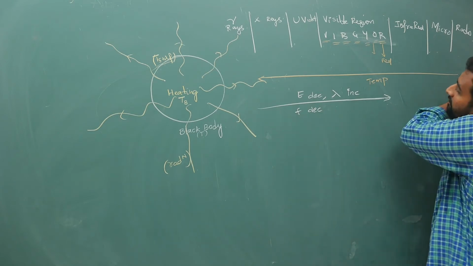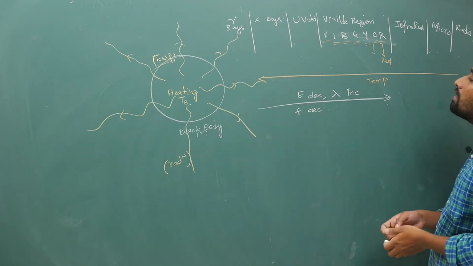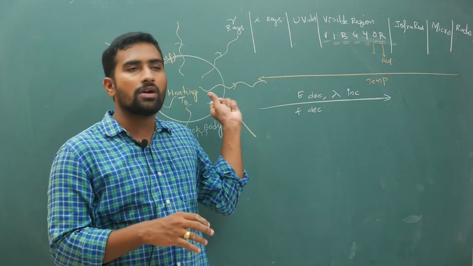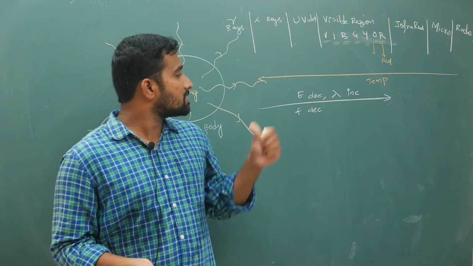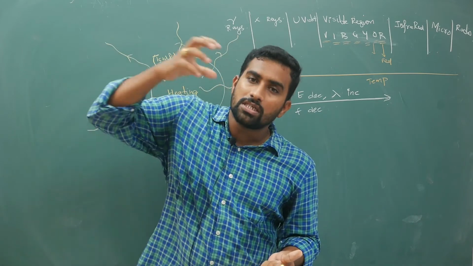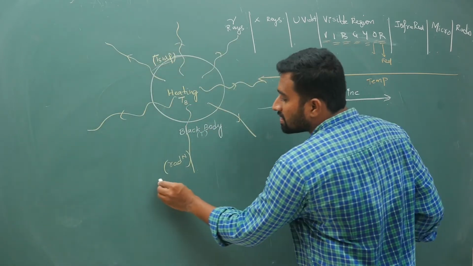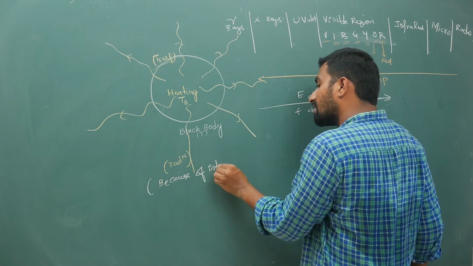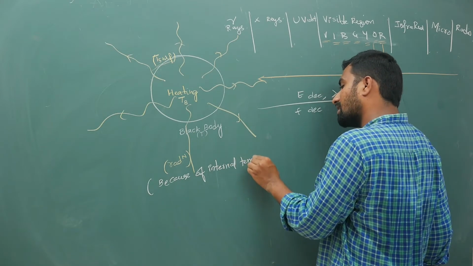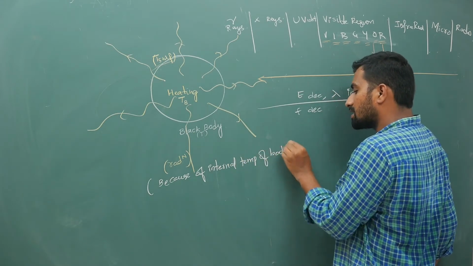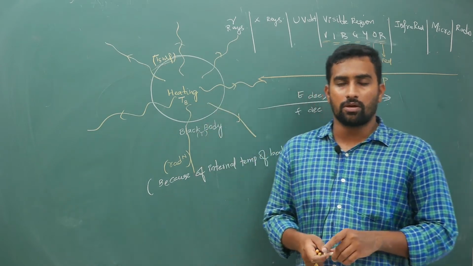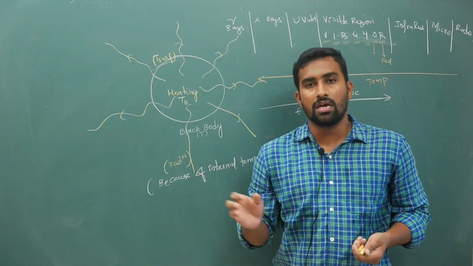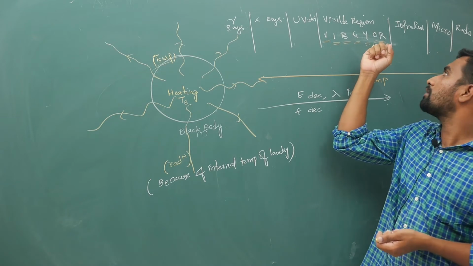Now when you are heating it from this side, you will be seeing the colors. If you keep this object in some dark room and heat it, first you will see red color because of its own internal temperature. This radiation is because of internal temperature, not because of light. Because of the internal temperature of the body, it will emit radiation. If its wavelength corresponds to red, you will see red color.